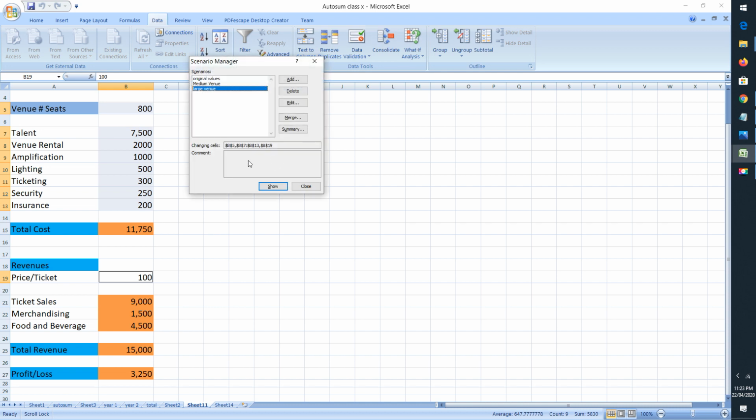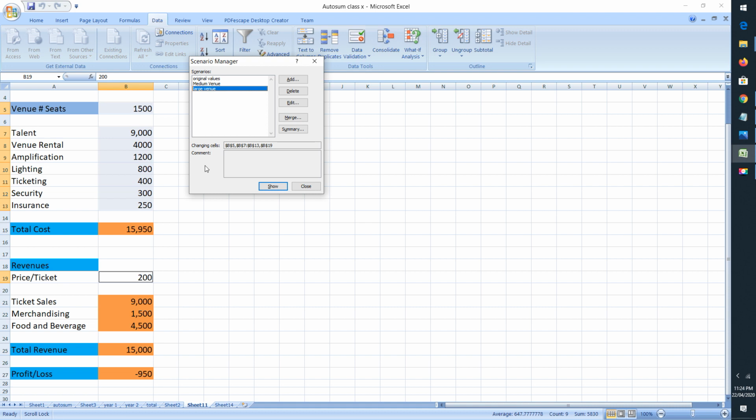And now see the scenario. If I would like to show it, now you can see the whole values have been changed. The values have been changed here also, and it is showing the scenario. Now I am in loss, that is 950 rupees. I am in loss of 950 rupees.